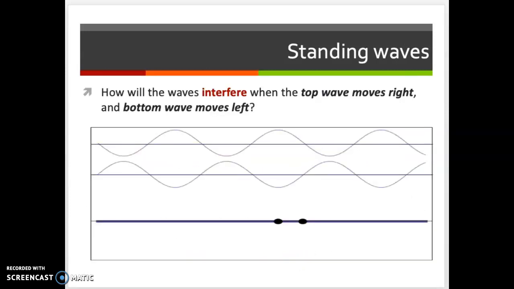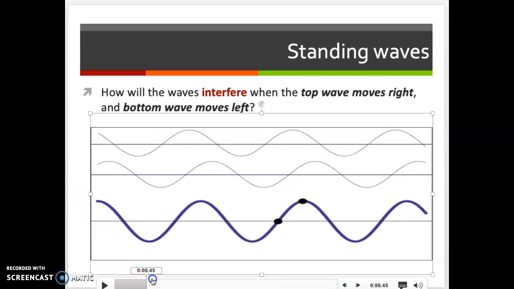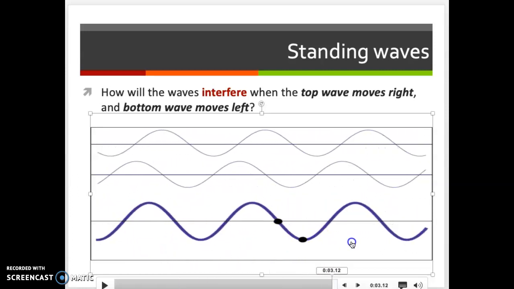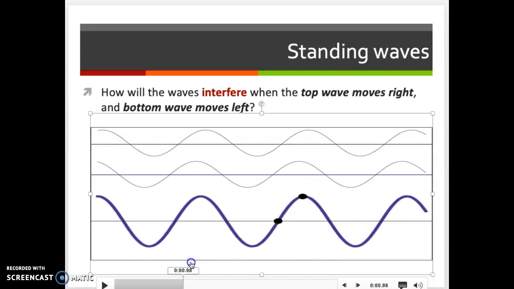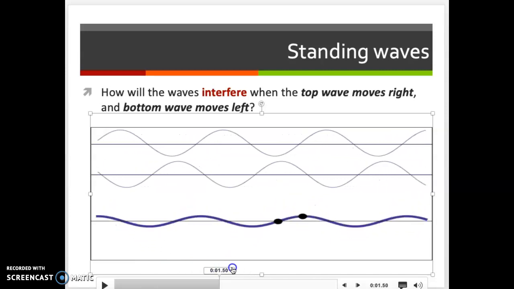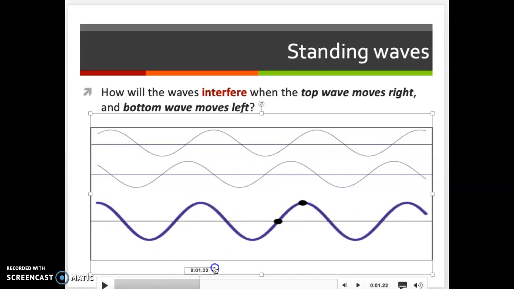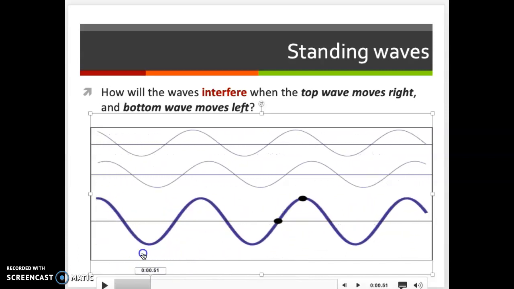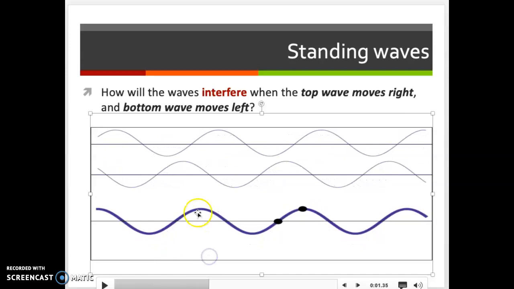All right, so what if the top one's moving right and the bottom one's moving left? And you can see this kind of thing. But what's so interesting about this is that you notice that the sum of the two waves is not moving right or left. The sum of the two waves is staying in one place. But it's really made up of waves that are moving left and right.